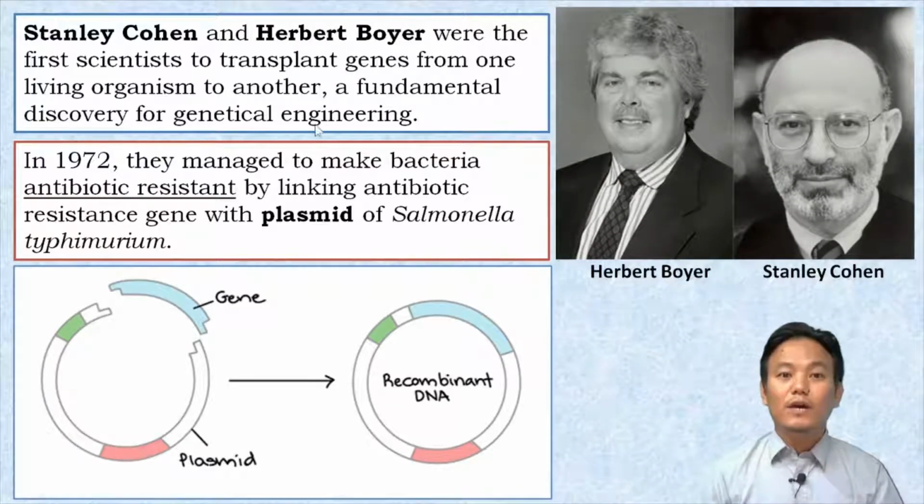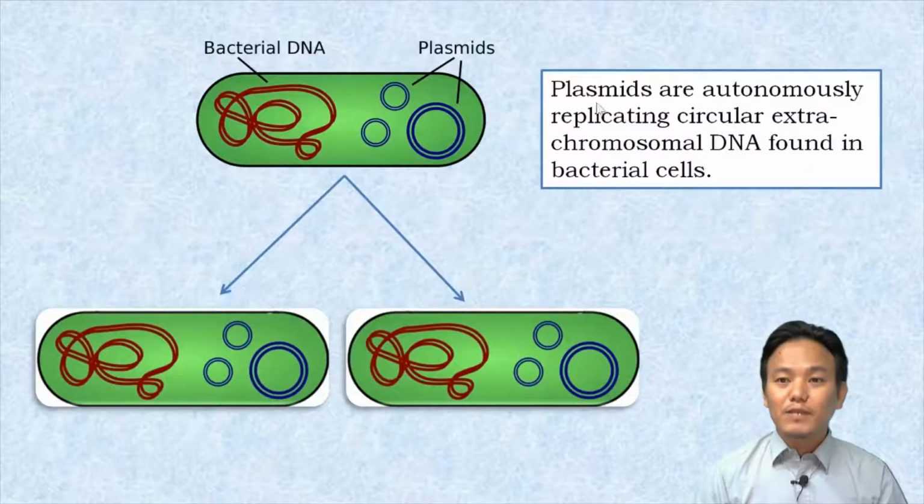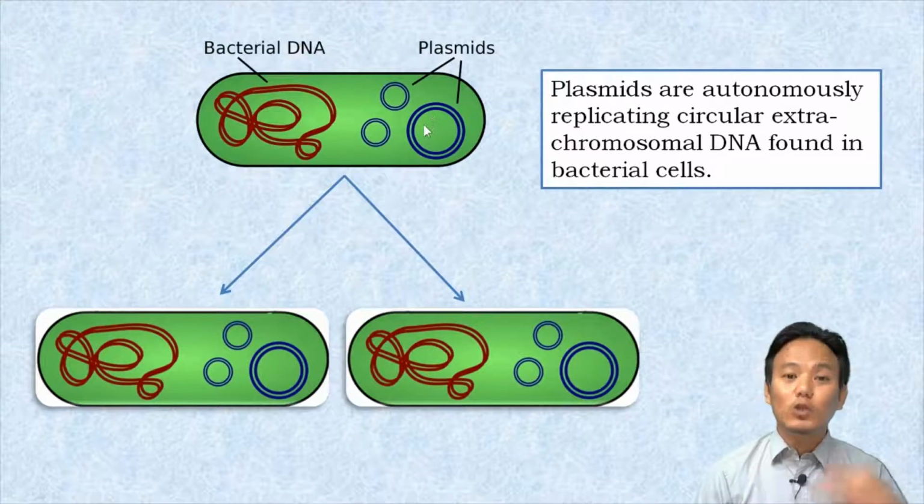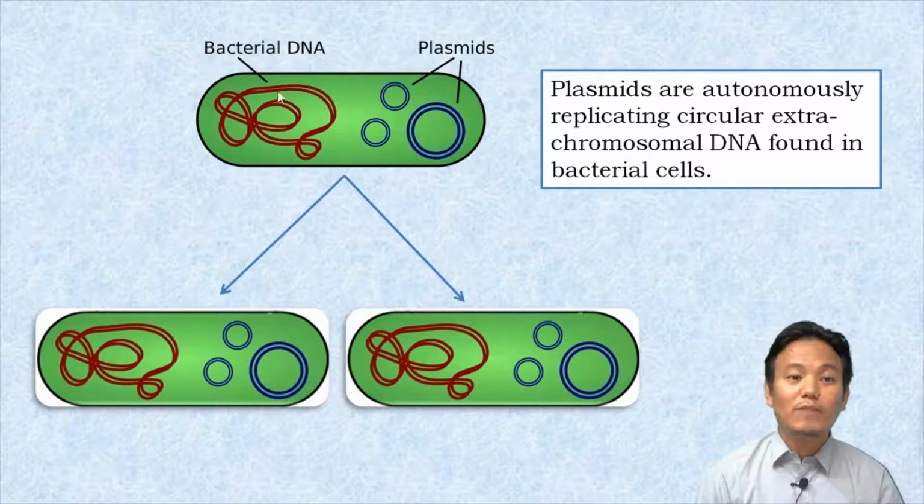Okay, now let us see what plasmids are. Plasmids are autonomously replicating circular extra chromosomal DNA found in bacterial cells. Inside the bacterial cell, there is the main bacterial DNA or the main bacterial chromosome. So this red one over here is the main bacterial chromosome. Apart from the main bacterial chromosome, there are extra chromosomal small circular DNAs called plasmids. And these small circular DNAs can replicate autonomously, which means the replication of these plasmids does not have to depend upon the replication of the main bacterial DNA.